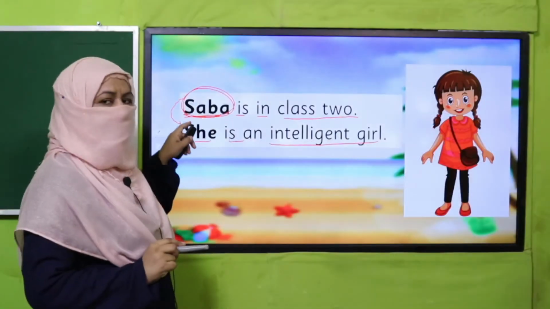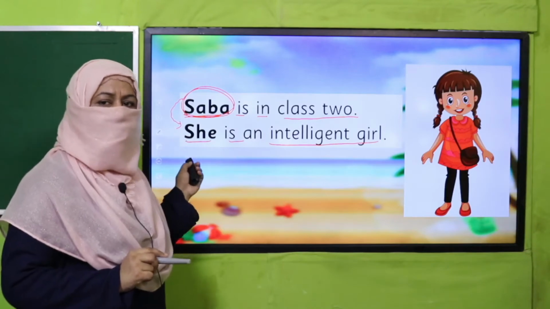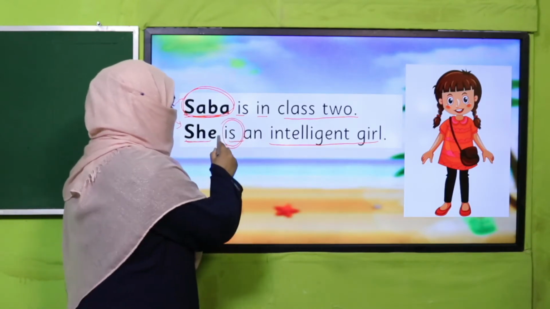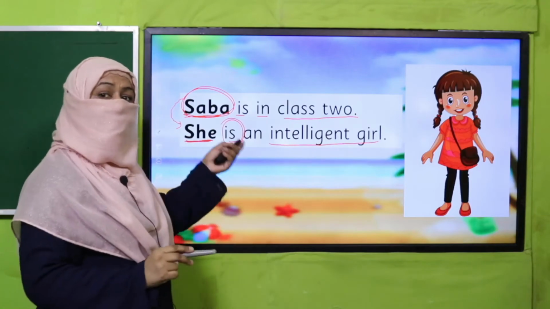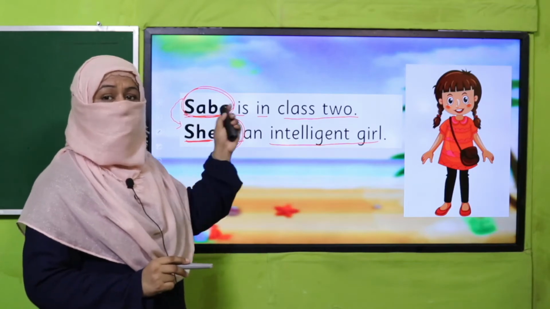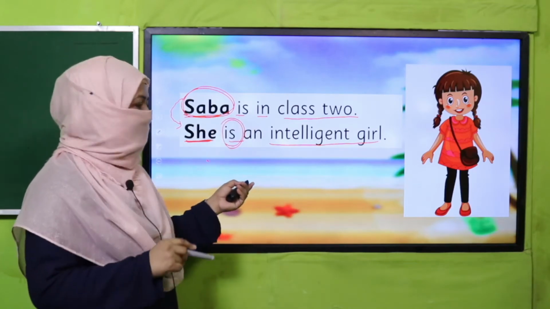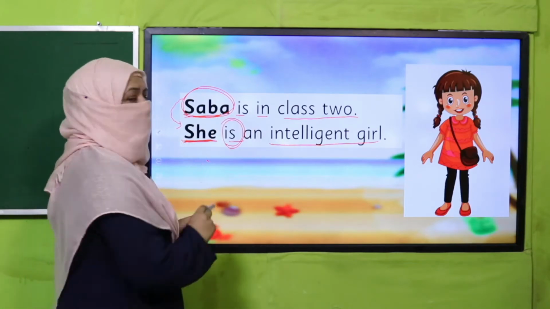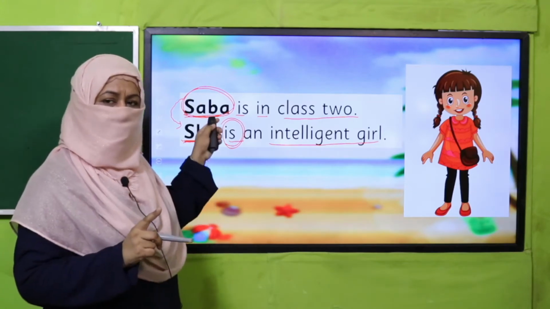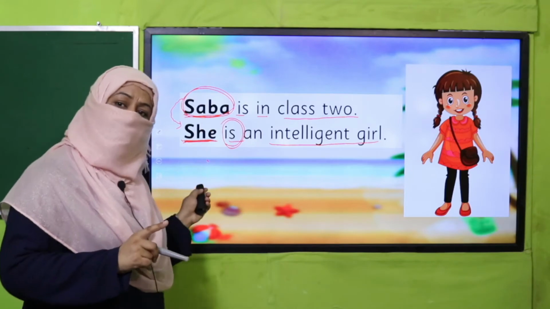This is a naming word which I'm replacing with a substitution word, and it is before the action word. Okay? It is before the action word. So if it comes after action word, what happens? I'll tell you. She, why have we used she? Because it is a substitution word for a female name, and it is coming before action word.